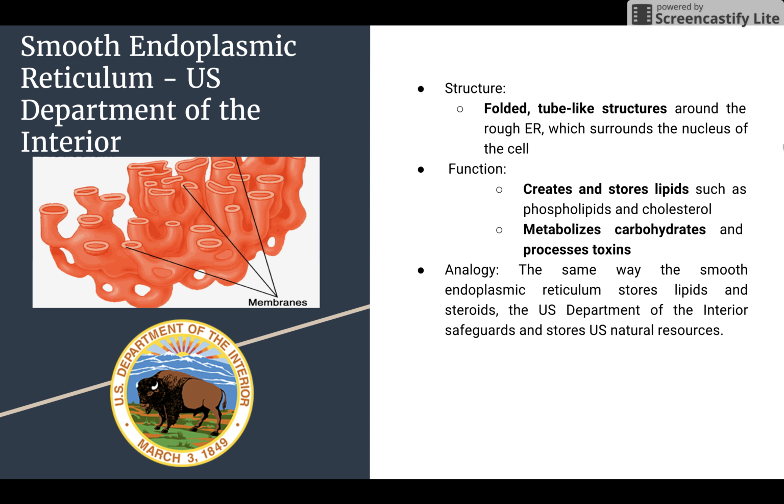The structure of the smooth endoplasmic reticulum is that it is made of folded tube-like structures around the rough ER, which surrounds the nucleus of the cell. The function of the smooth endoplasmic reticulum is that it creates and stores lipids, metabolizes carbohydrates, and processes toxins.